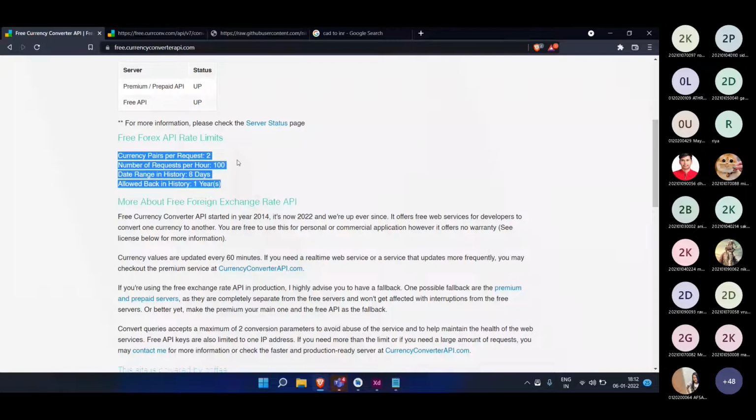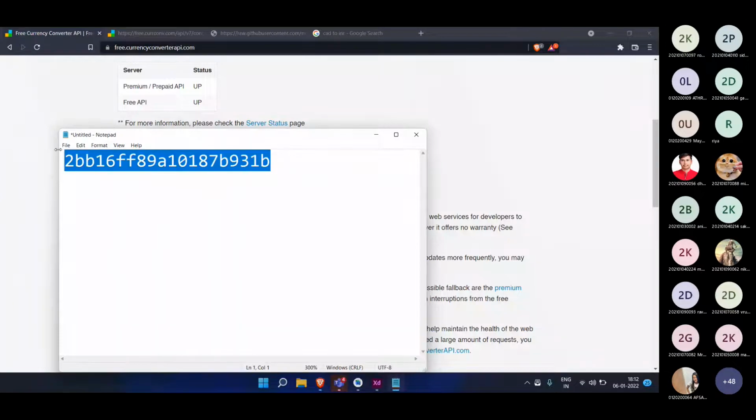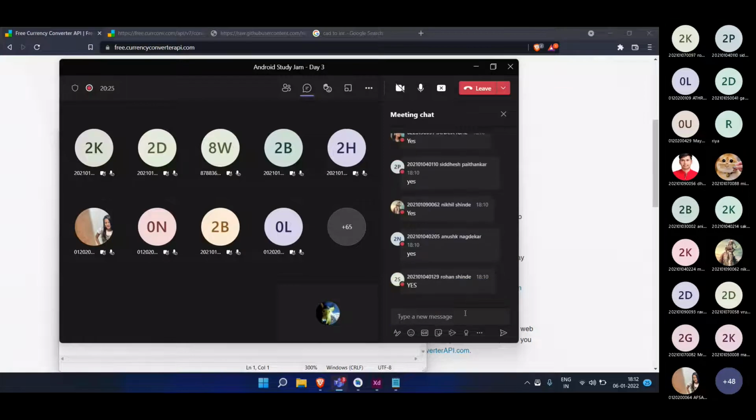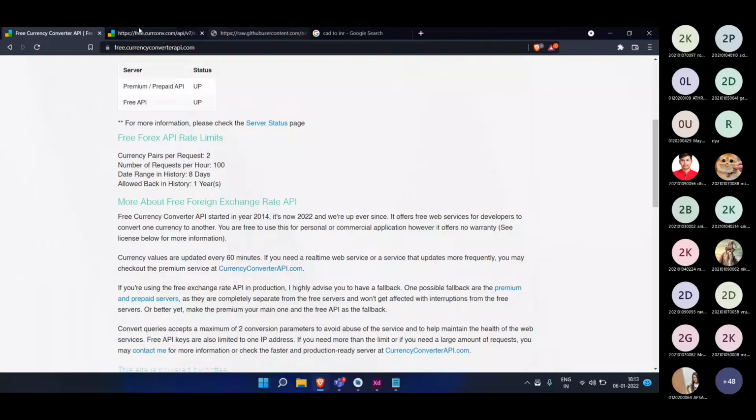And yes, this is okay for our app. Before we build, we can use the free version, so no need for more. This is my authentication key, API key, sorry. I will paste that in the chat, but I highly suggest you make your own API key. Still, if you are not able to get the key, you can use mine.